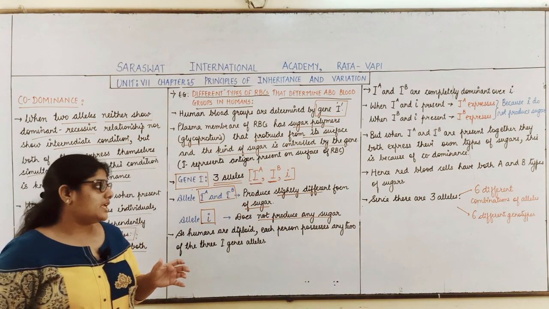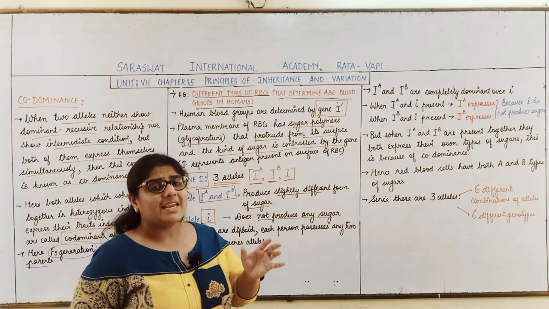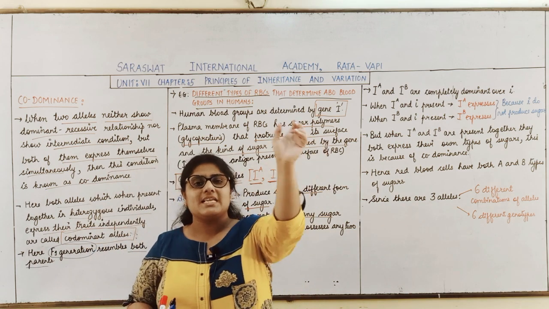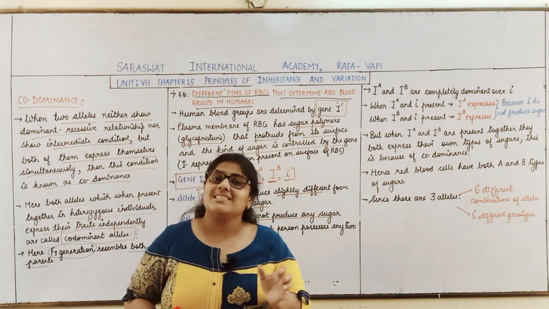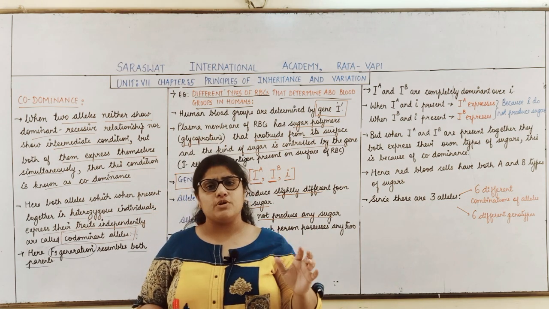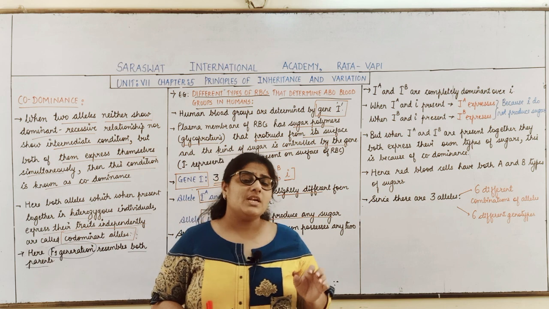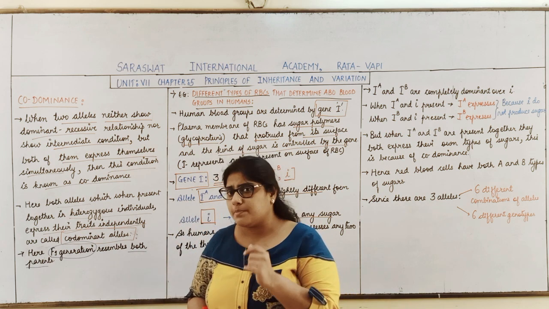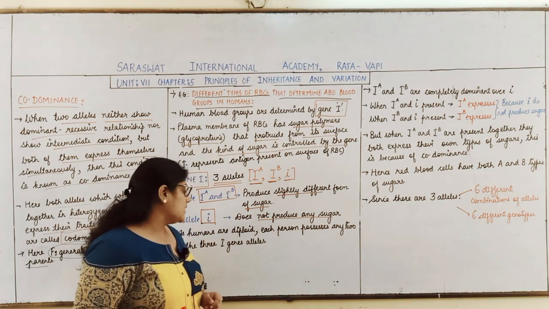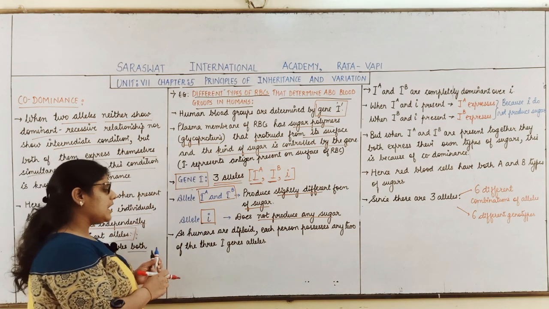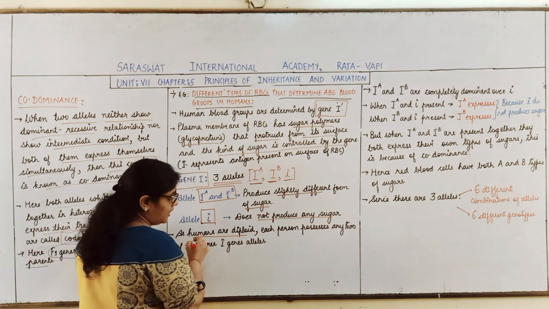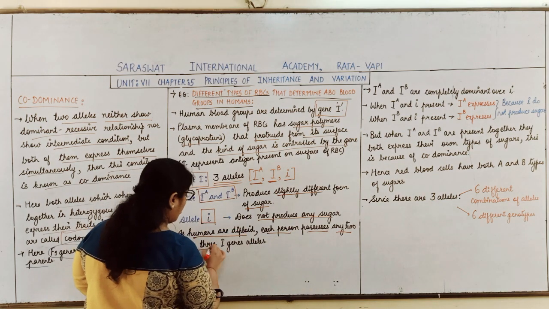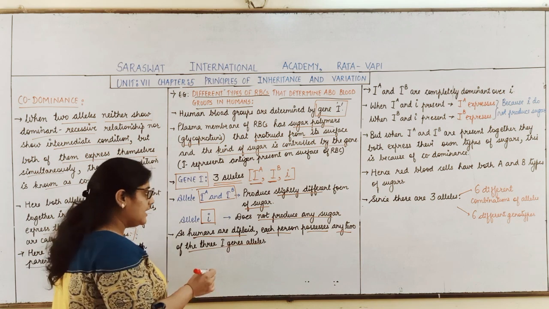So there are two things. When capital I gene is there, there are two possibilities, IA and IB. These IA and IB genes will produce the sugar, and when only small i gene is there, there won't be production of sugar. Now students, we human beings, being diploid, each possess any two of the three I gene alleles.